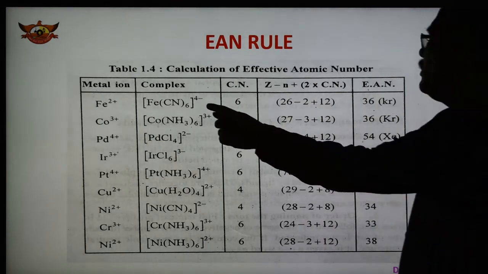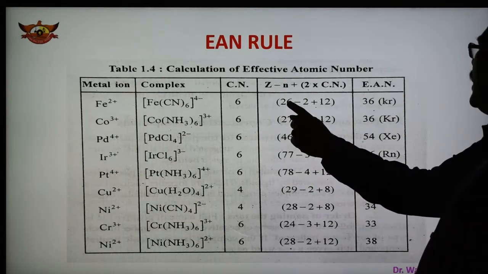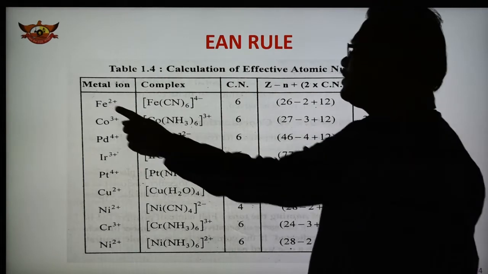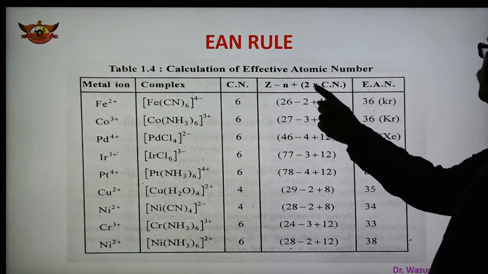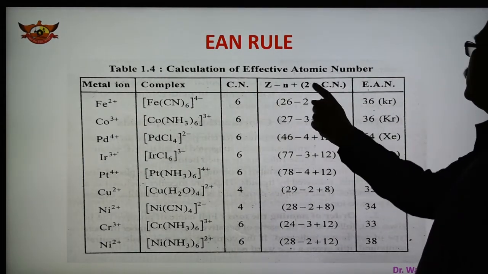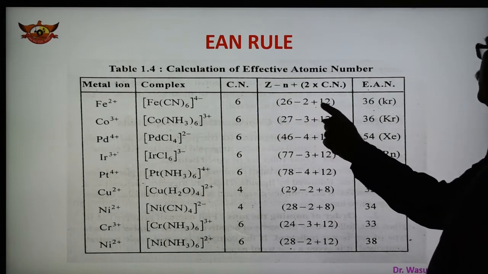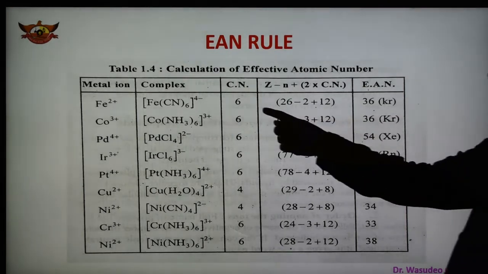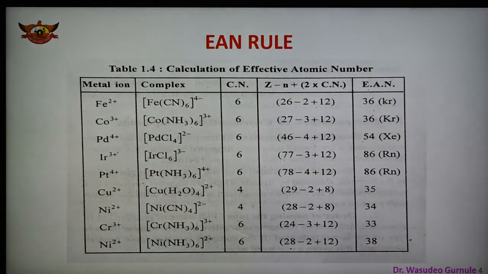So in this complex of Fe(CN)6 4-, the atomic number is 26, the number of electrons lost is 2 because the metal has a 2 plus charge, plus 12, since the coordination number is 6, so 6 into 2 is 12. So 26 minus 2 plus 12 comes to 36, which is the atomic number of krypton, a noble gas element, and therefore this complex obeys the EAN rule.